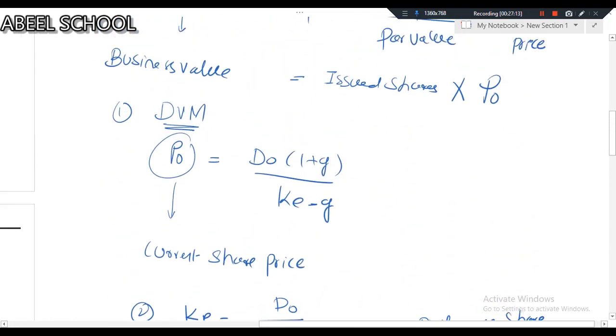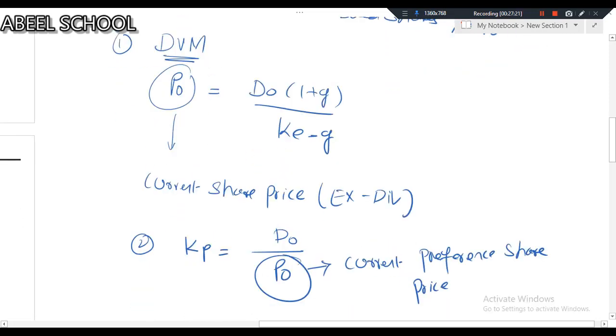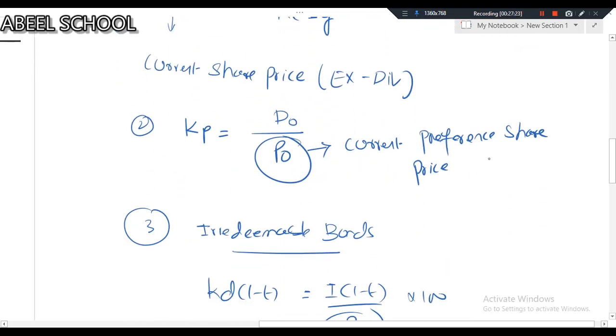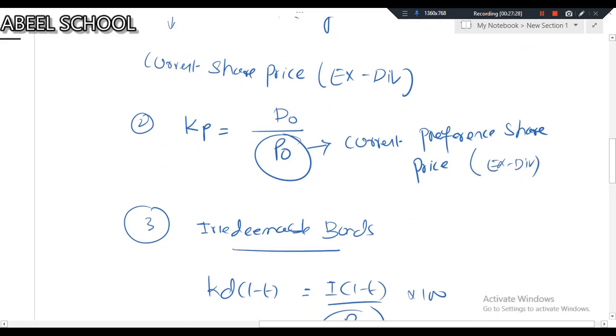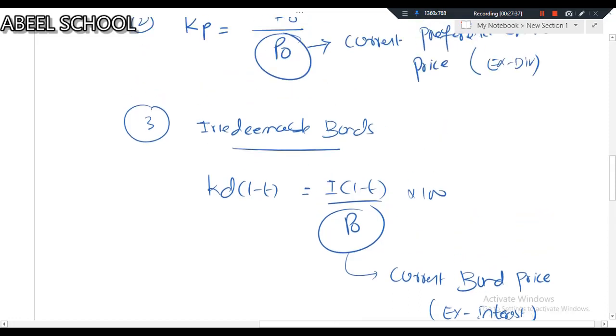So look at this. Current share price, definitely ex-div, excluding dividend. Current preference share price, again ex-div. P naught, current bond price, ex-interest. Just see one thing. Look at this.